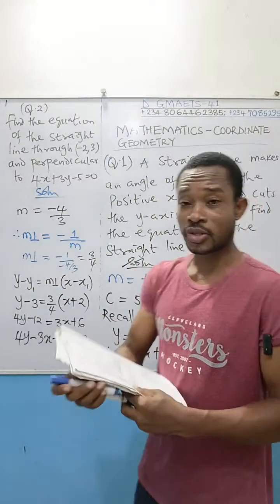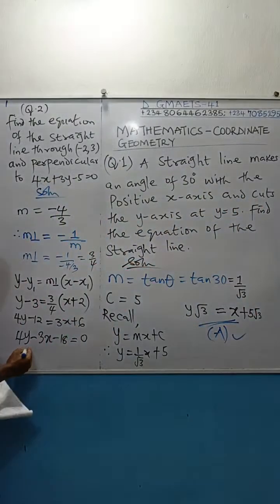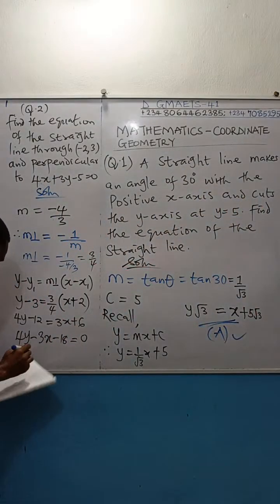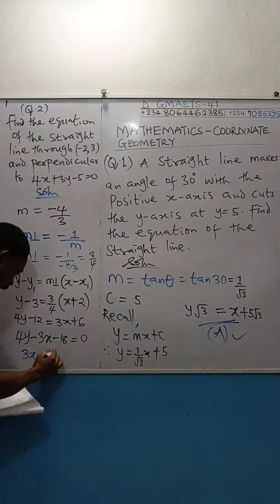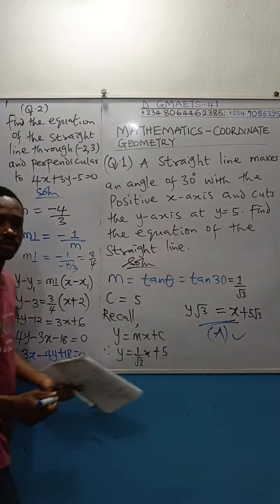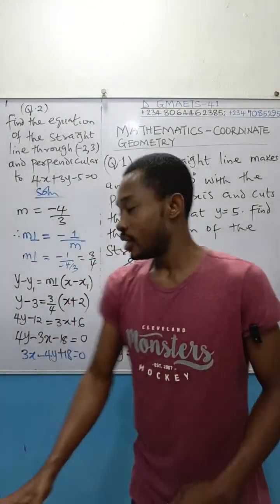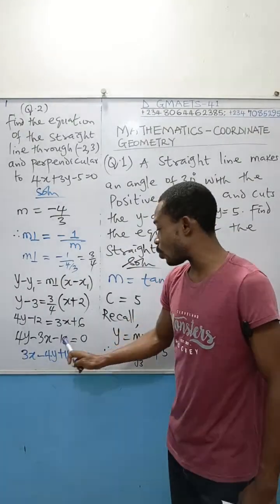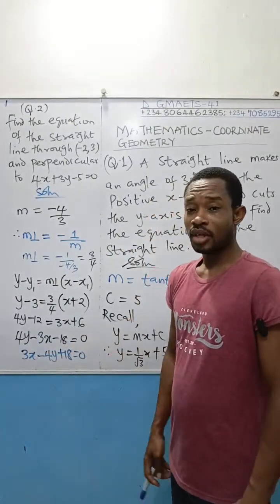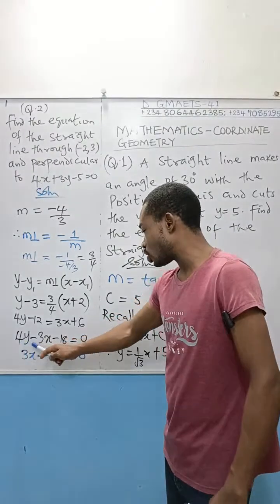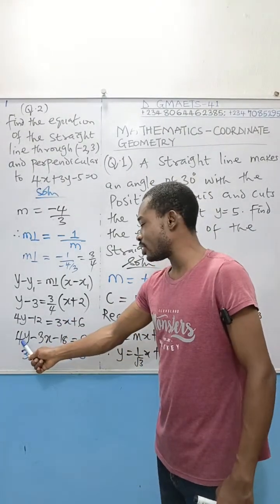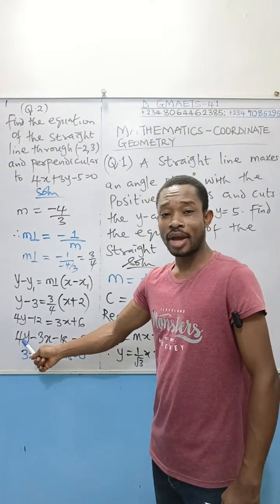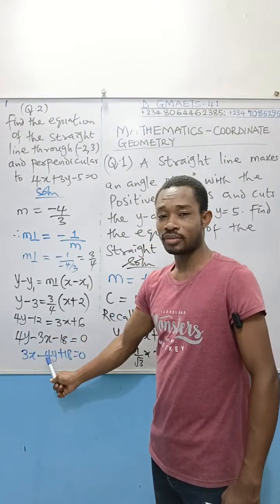Now look at this option C. Option C, I'm going to write it here. Option C is 3x minus 4y plus 18 equal to 0. Do you agree that this option C provided and what I solved here are the same? It's simply multiplying each of these through by negative 1. If you multiply this by minus 1, it will change to minus 4, which is what we have here.